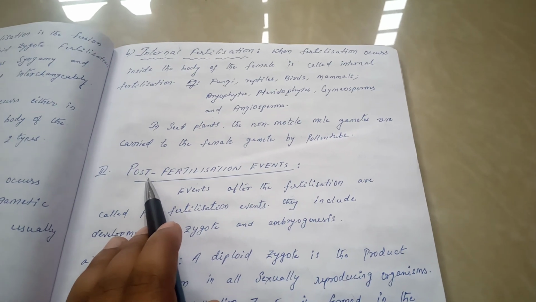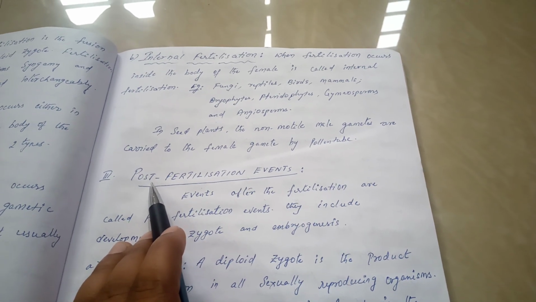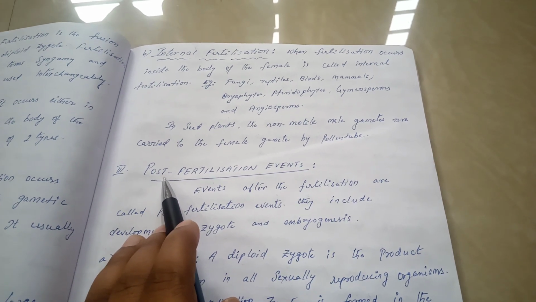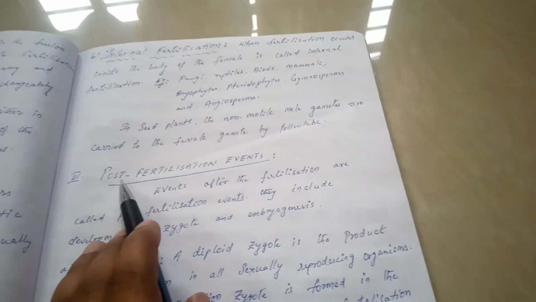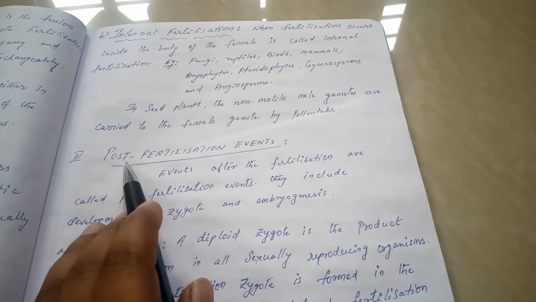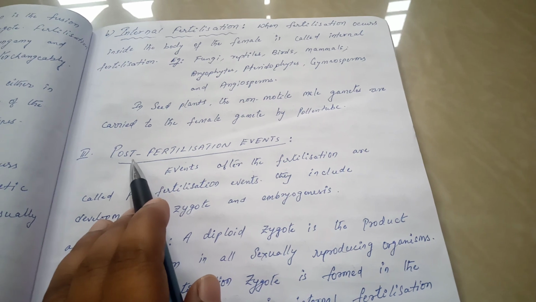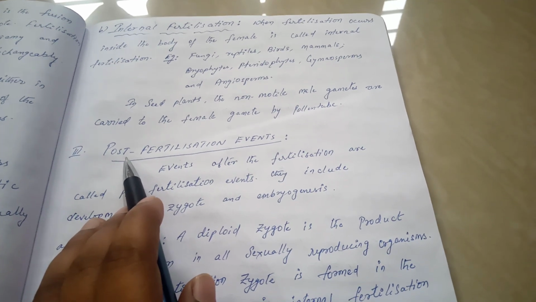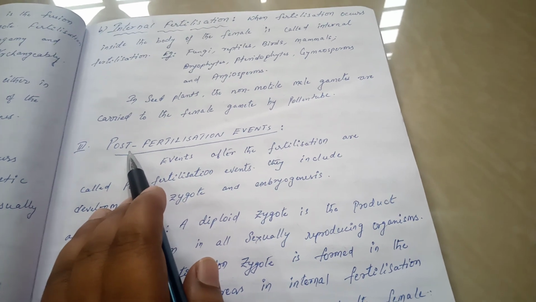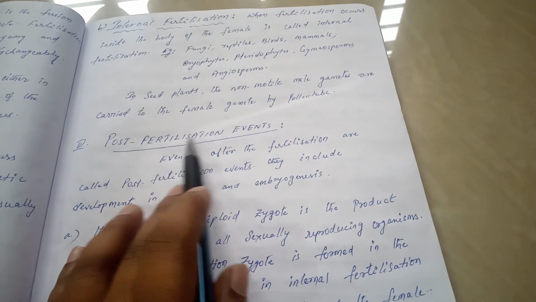Good morning, students. In the last video we discussed the events in sexual reproduction. In sexual reproduction there are three types of events: pre-fertilization, fertilization and post-fertilization events. In the last video we completed pre-fertilization and fertilization events. So today we will discuss post-fertilization events.